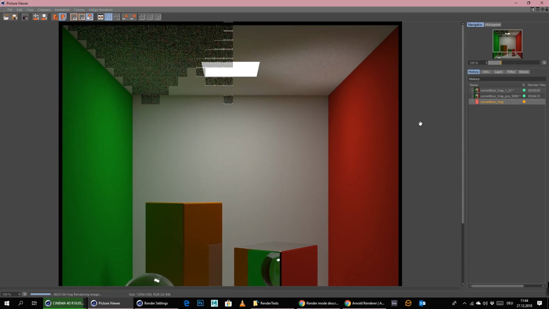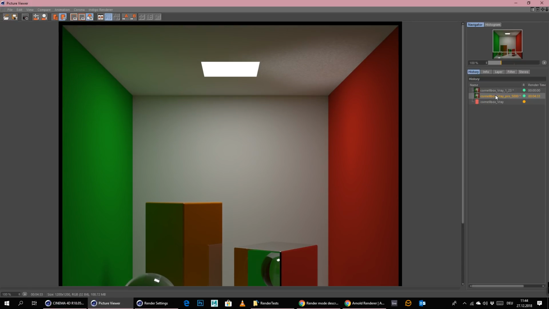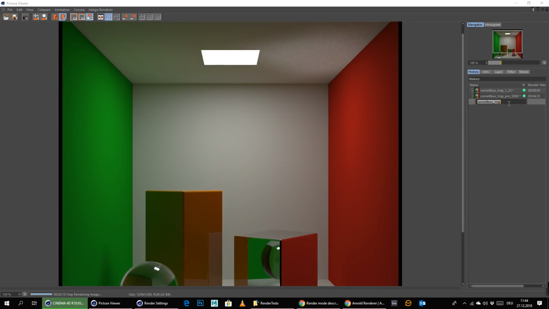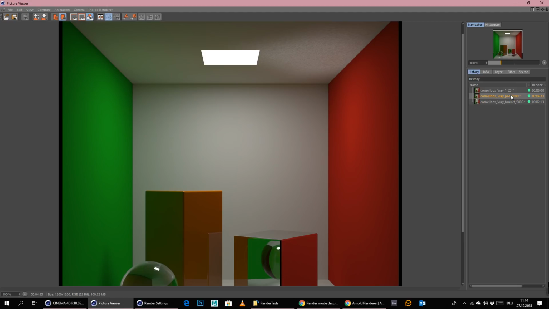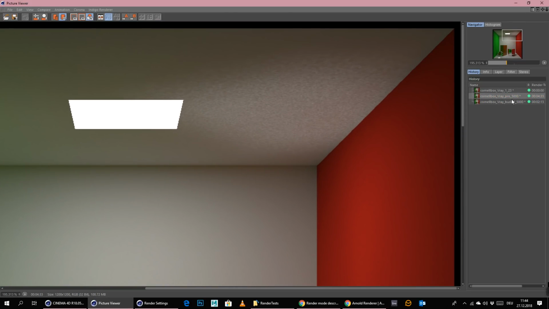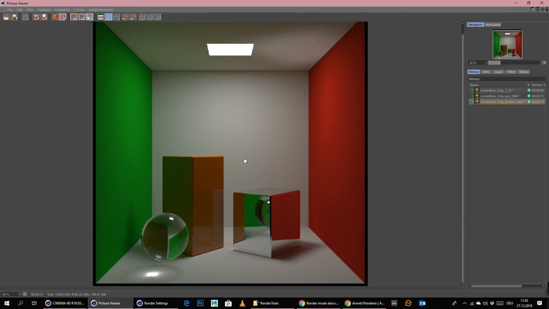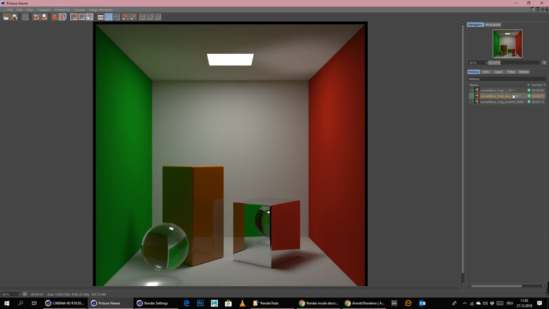Okay, so let's look at our image and let's see what render time we get. This is almost the same quality. I think it's calculated a little bit differently, but almost the same. And we get a render time of, let's call this bucket, 5000 subdivisions in the caustics, 2 minutes and 30 seconds, which is pretty good. Let's compare this up here a little bit more. Well, it looks almost the same. Yeah. So the bucket renderer is here in this scene way faster than a progressive renderer, until it stops.